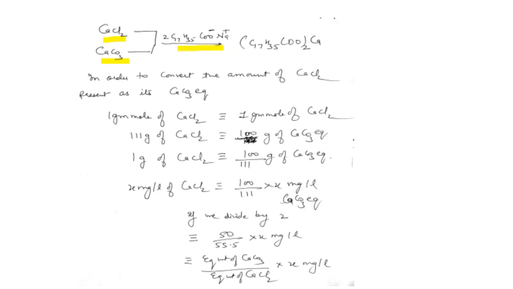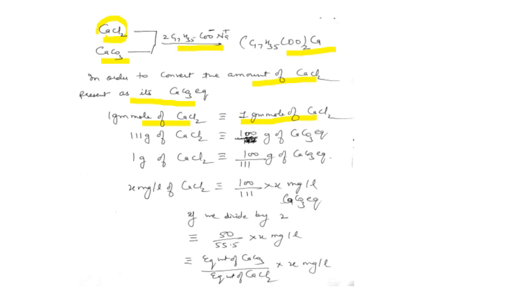The reaction of the soap with this water forms the scum, calcium stearate. In order to convert the amount of CaCl2 present into CaCO3 equivalent, we can see that the same amount of calcium chloride reacts with the soap to produce calcium stearate as calcium carbonate does. So 1 gram mole of calcium chloride is equivalent to 1 gram mole of calcium carbonate to react with the soap.